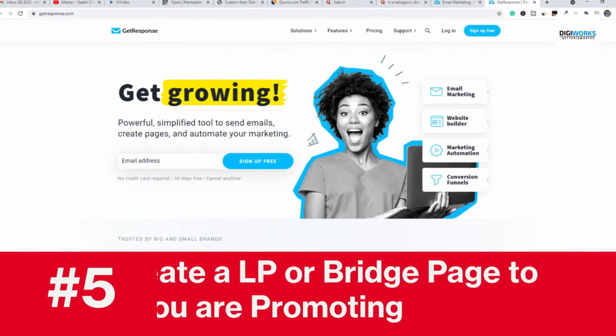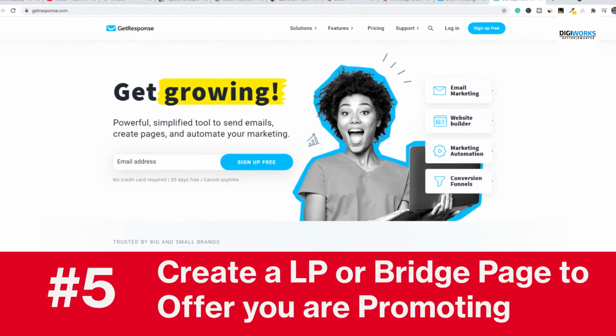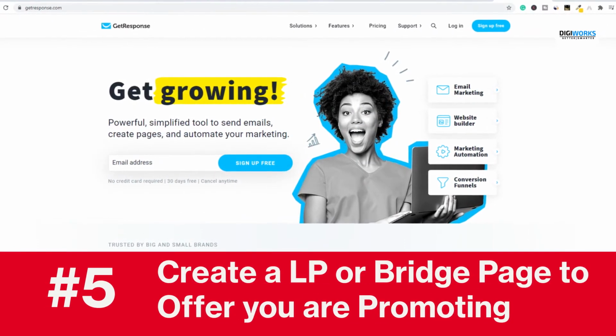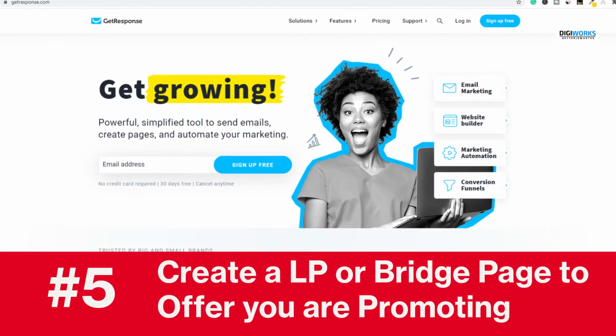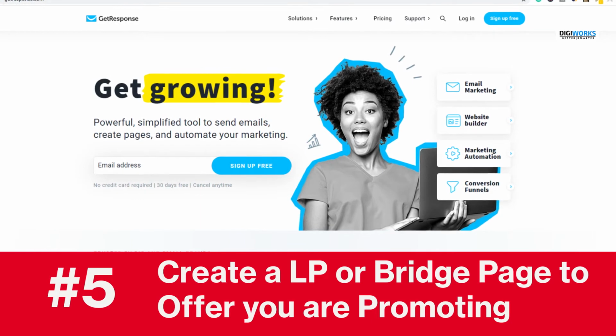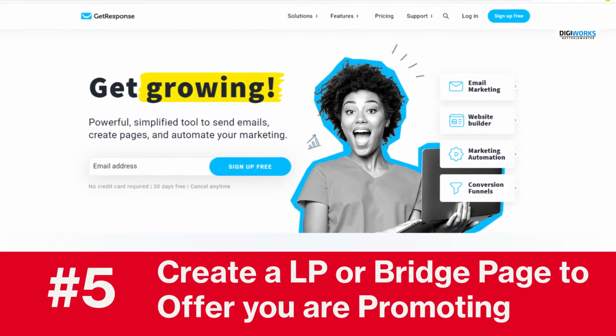It's time for a landing page or bridge page for your offer. This bridge page is the link you are going to leave in the Quora answer, which you wrote in the previous step. Because Quora doesn't accept affiliate links on their platform, be within the guidelines.